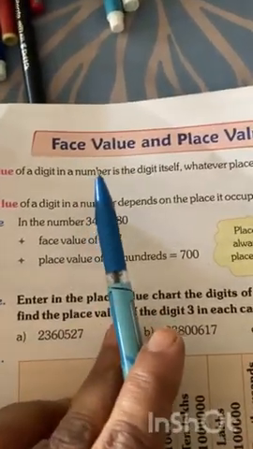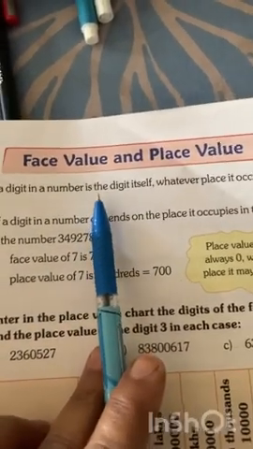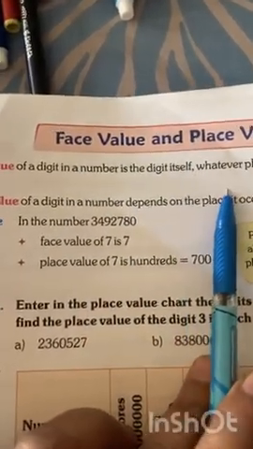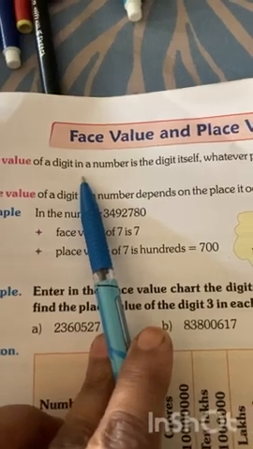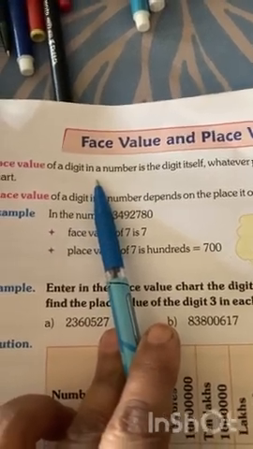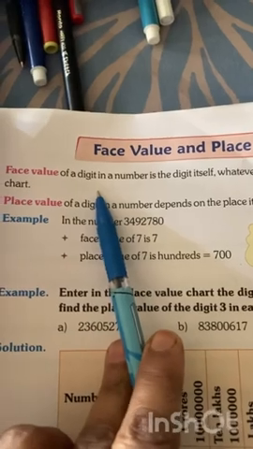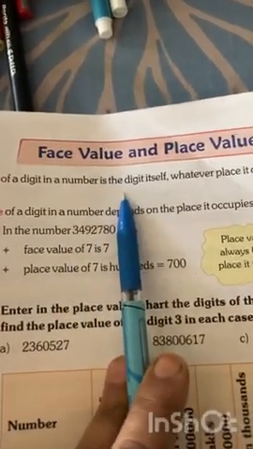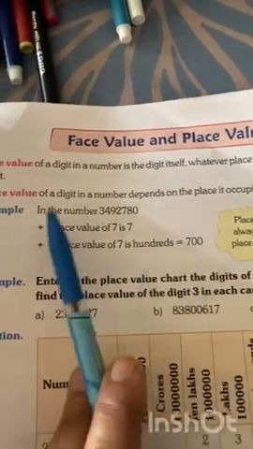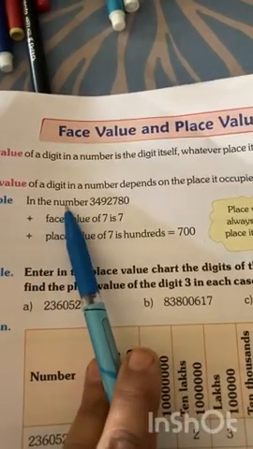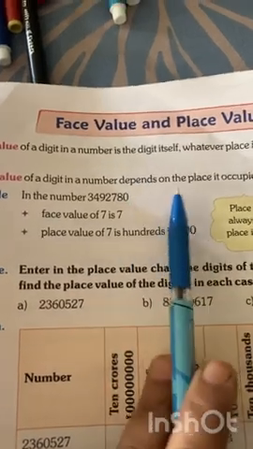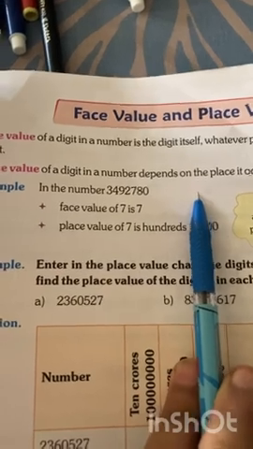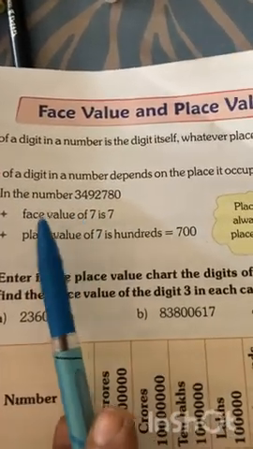Our next topic is place value. So first, students, we will learn what is face value and place value. Face value of a digit is the number itself. What is face value? Face value of a digit is the number itself. On the other side, place value of a digit in the number depends on the place it occupies in the place value chart.